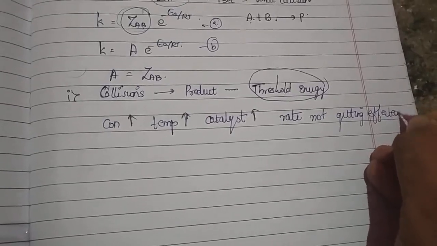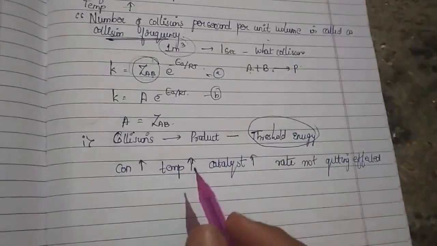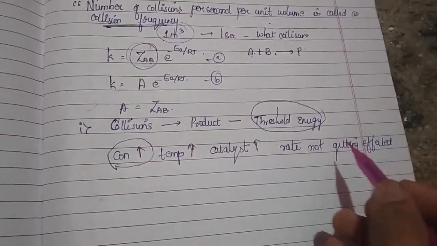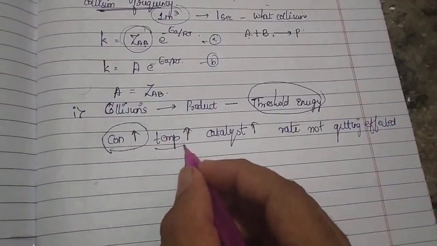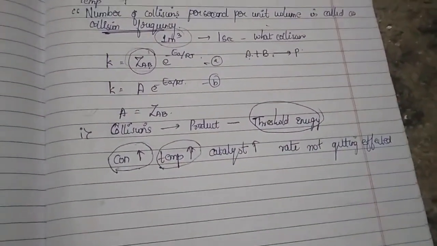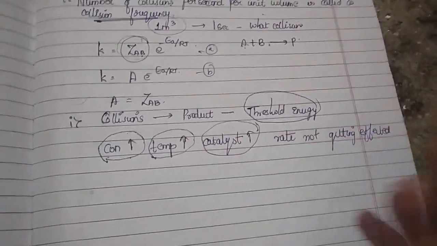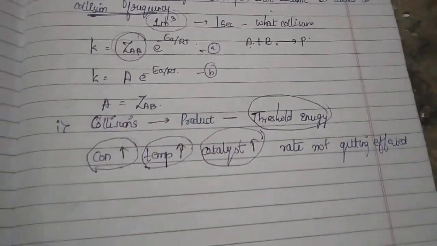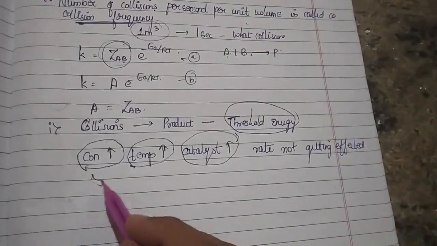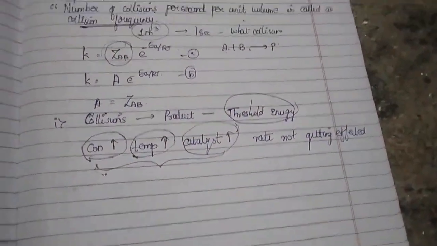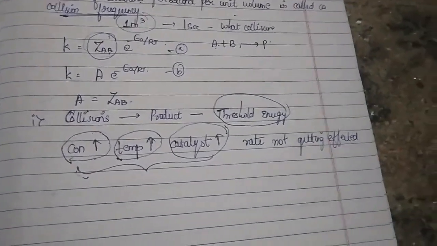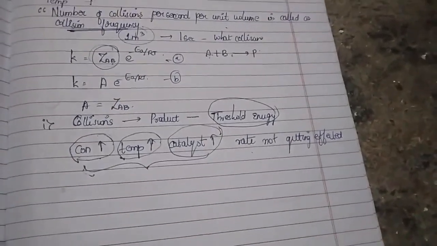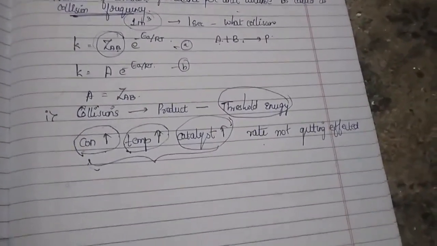So now the scientists were in a dilemma. According to chemical kinetics, if you increase the concentration, the rate has to increase. If you increase the temperature, of course the rate has to increase. And if you use a catalyst, the rate of the reaction should surely increase. But in certain reactions, even when I use all three, the rate of the reaction is not getting affected. In simple words, the rate is not increasing at all.